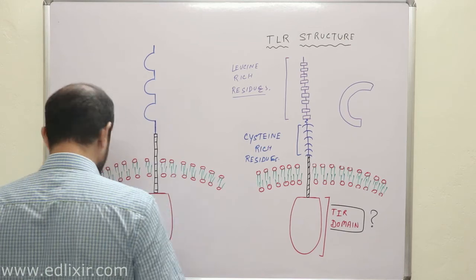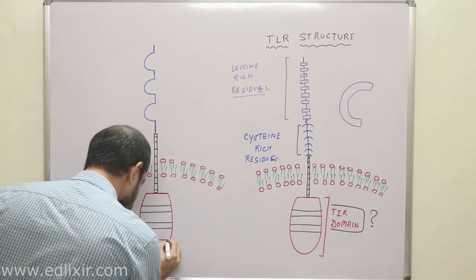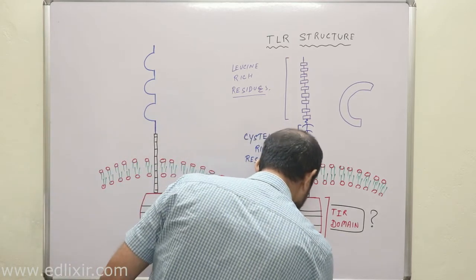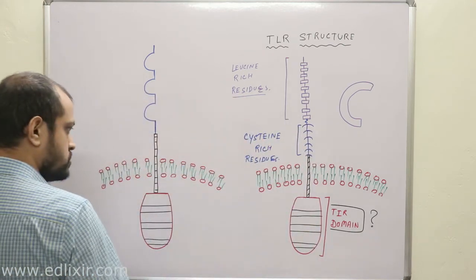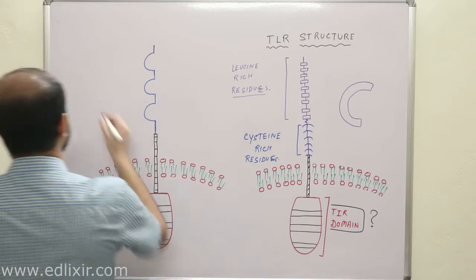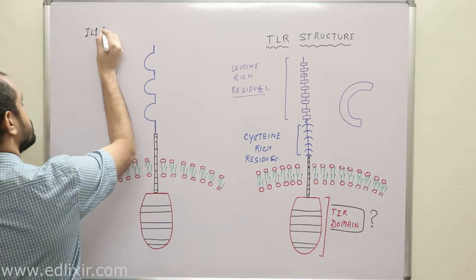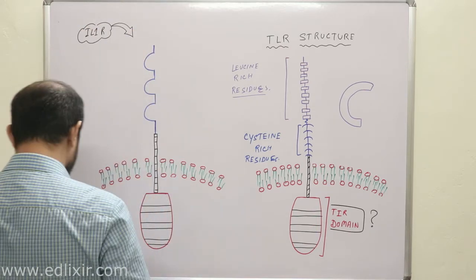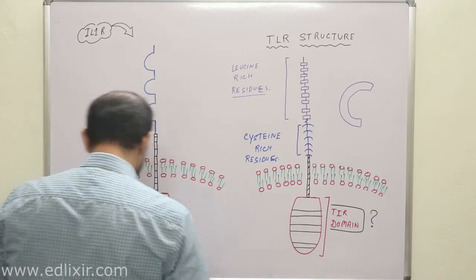Okay, now listen with all your attention. So this is actually the structure of your interleukin 1 receptor. This is the structure of your IL1 receptor and this is the TLR structure. Now listen, the similarity lies here, that is in the TIR domain.